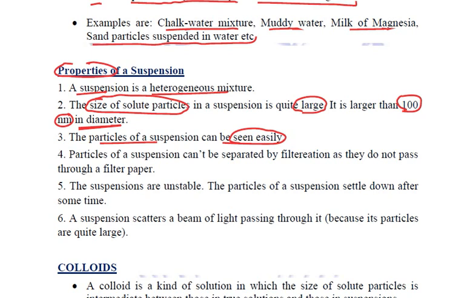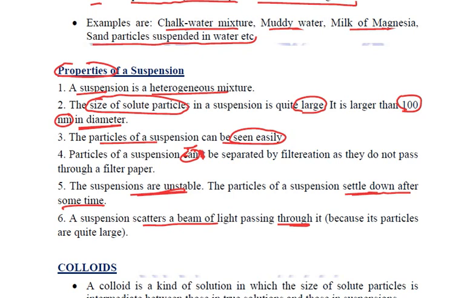Now, you cannot pass these particles of suspension through filter paper, so they can be easily separated out by the process of filtration. The suspensions are unstable. The particles of a suspension will settle down after some time if you keep it, and the particles are so big that they scatter a beam of light which passes through them, because of the large size of the solute particles.